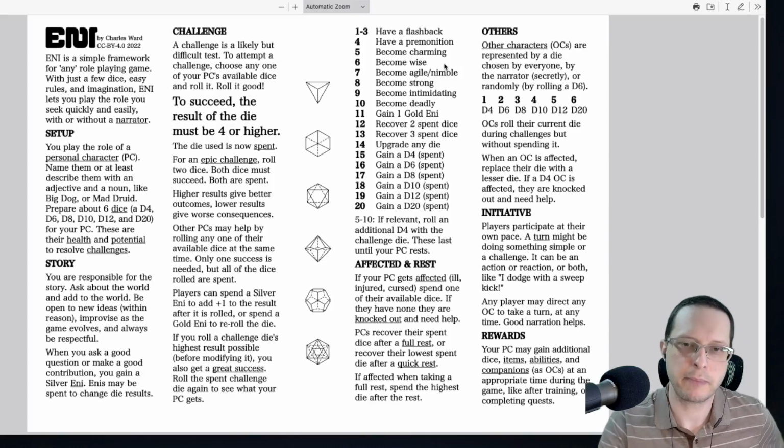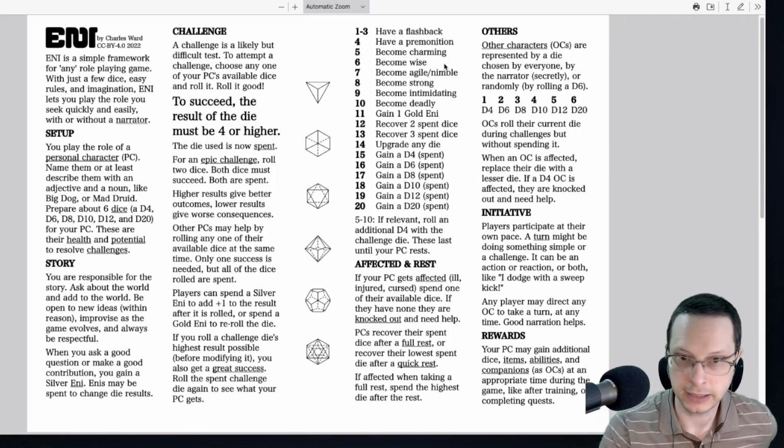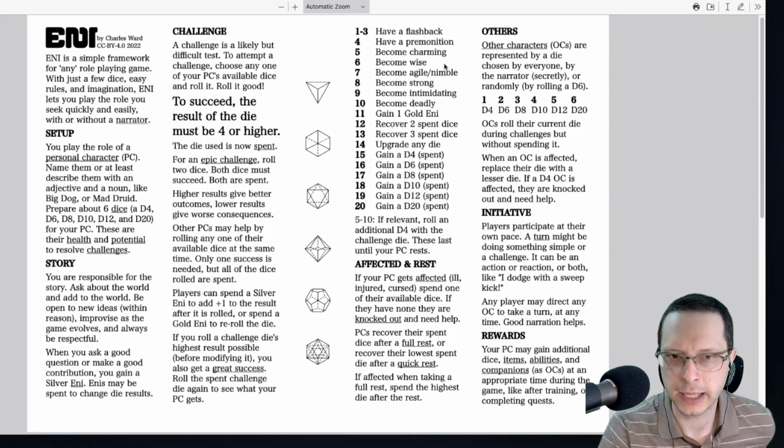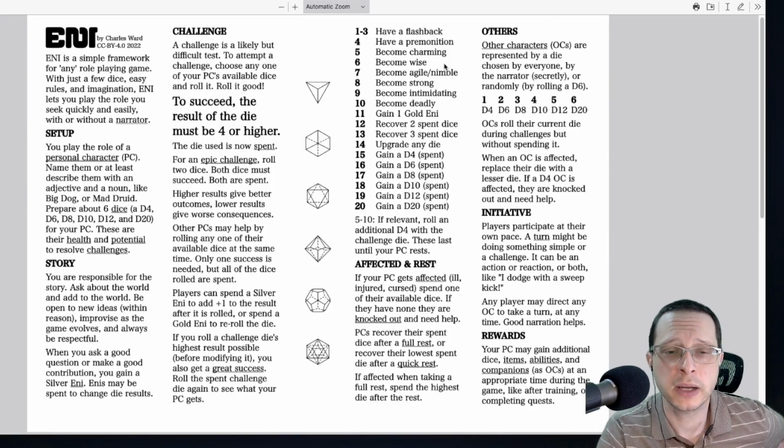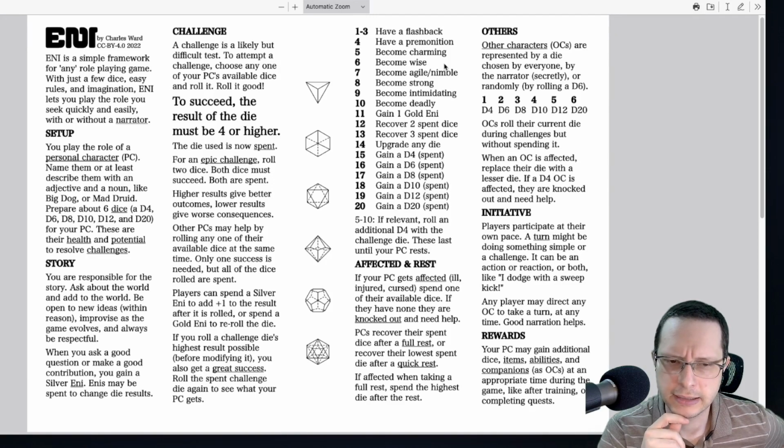In some ways it might pay off to use that D12 or D20 to succeed in something, because you want to very much succeed in something. However, rolling a bigger die also comes with a trade-off. And that is something that is very interesting in this system, in that when you roll your die,